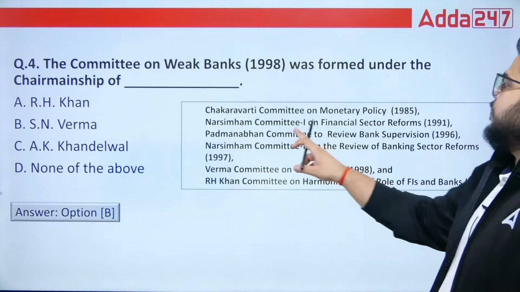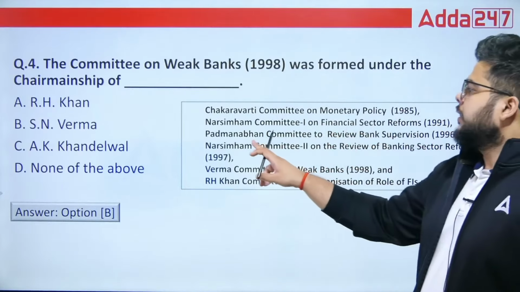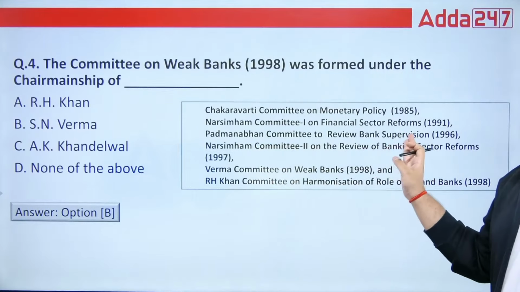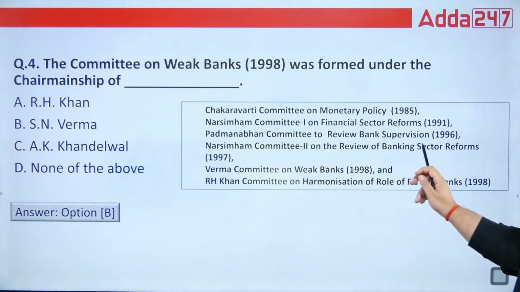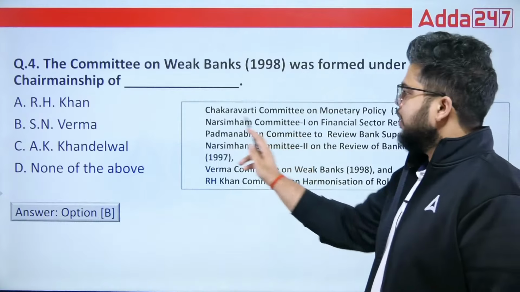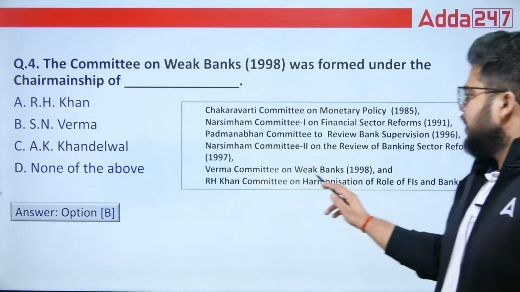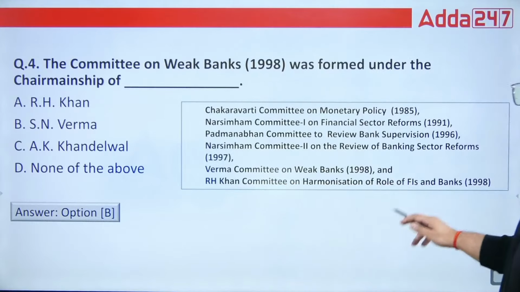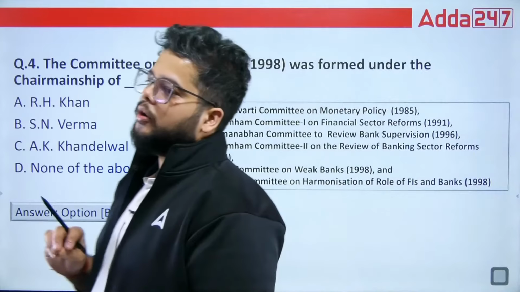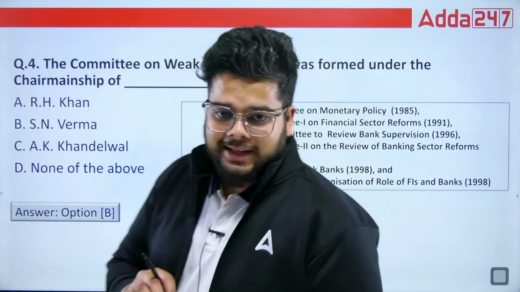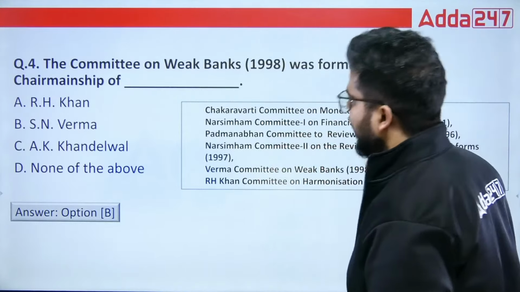Apart from that, you must remember Chakravarti Committee for Monetary Policy 1985, Narasimham Committee 1991, then Padmanabhan Committee to review the bank supervision in 1996, Narasimham Committee 2 on the review of banking sector reforms which were implemented by the Narasimham Committee 1. Then Verma Committee on Weak Banks and R.H. Khan Committee on harmonization of role of FIs and banks. And these years mentioned in the bracket are also very, very important. You cannot skip the year, because in the last exam cycle, in May 2025, the year was also asked.